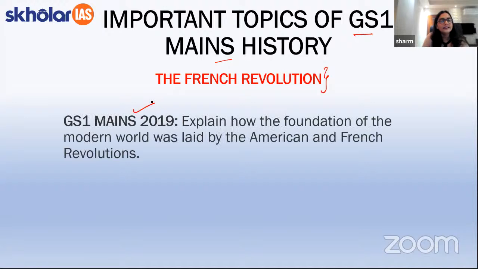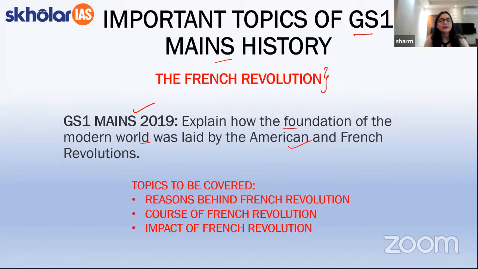Because in 2019 mains itself, we had got one question from the French Revolution, wherein we were asked how the foundation of the modern world was laid by the American and French revolutions. So typically, students, herein we had to answer what was the impact of the American and French revolutions on world history and how it had helped in shaping the modern world. Suffice it to say, students, you will be able to realize that the French Revolution is important from the mains perspective, and that is why we are going to do a detailed discussion on the same.